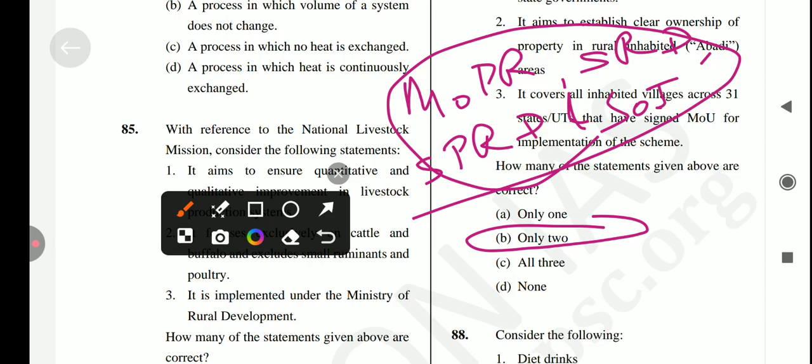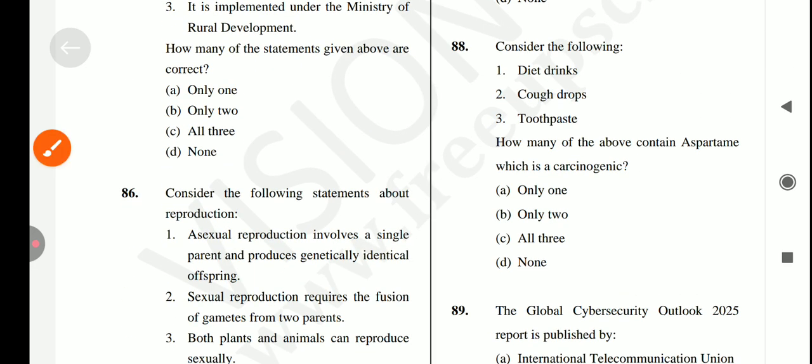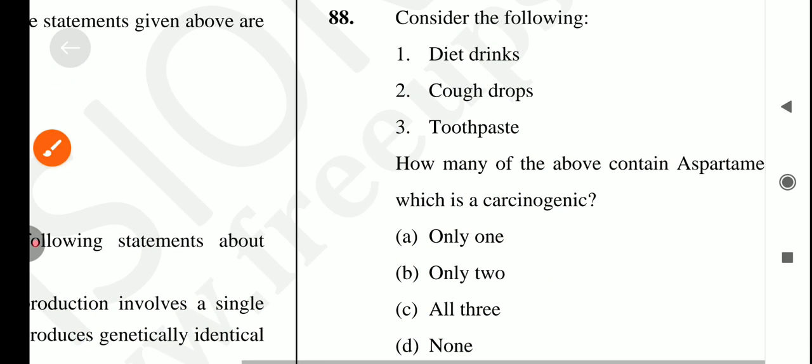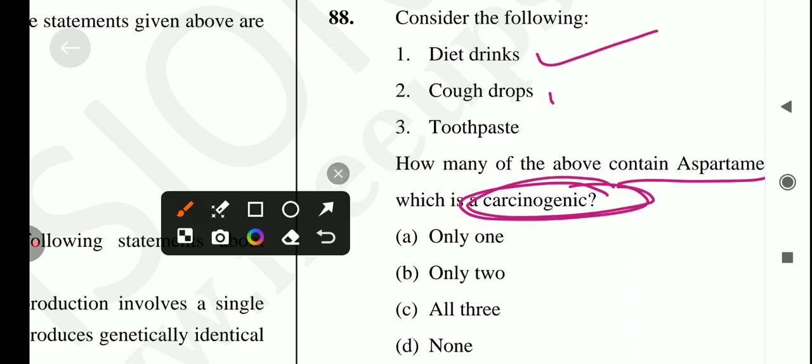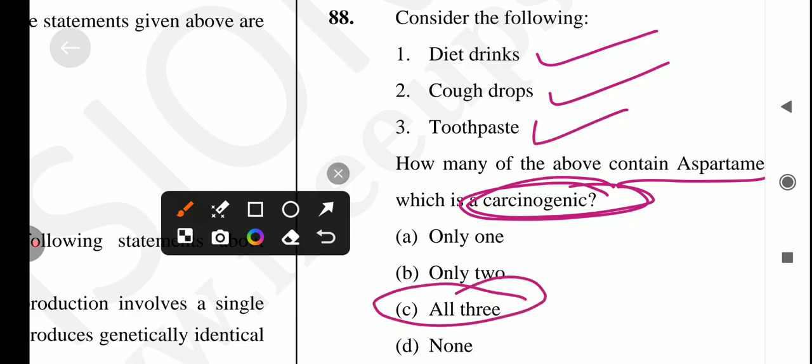Okay, next question is consider the following statements, how many of the above contain aspartame, which is carcinogenic. Okay, so first is diet drink, cough drop, toothpaste. Yes, it's all. So answer for this question is option number C. All of the above are correct.